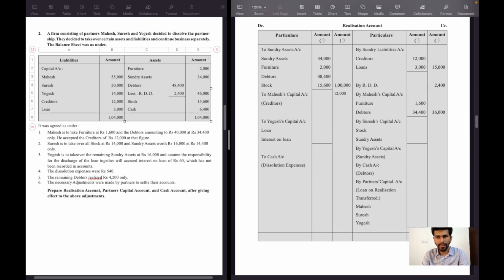Next, adjustment number 2, Suresh is to take over all the stock at 14,000 rupees. So stock of 15,600 is taken over by Suresh at the rate of 14,000 rupees, and sundry assets worth 16,000 rupees at 14,400 only. Total sundry assets are 34,000 rupees, and out of 34,000 rupees, sundry assets worth 16,000 rupees are taken over by Suresh at 14,400.